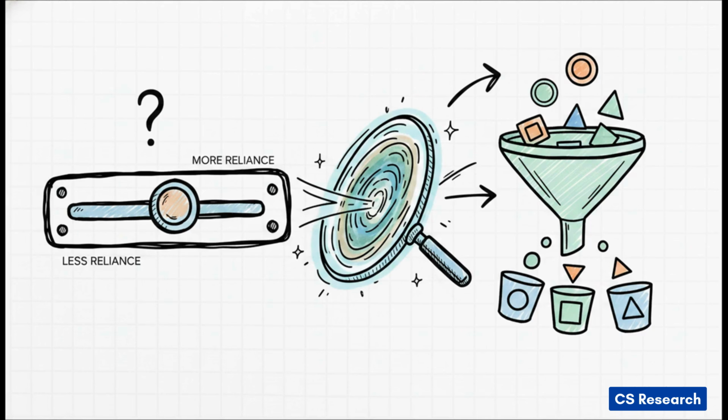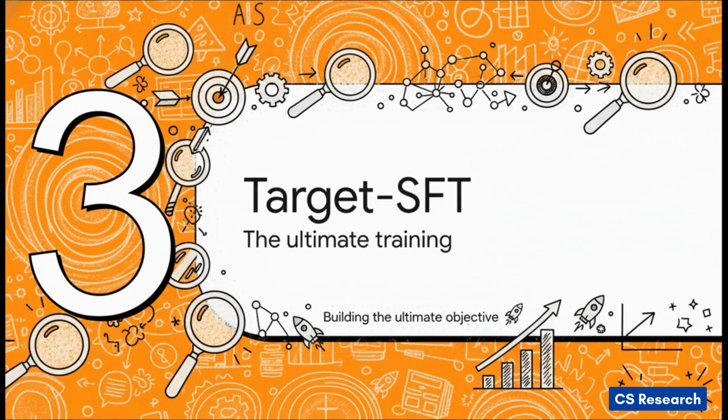And what's wild is that this simple lens actually unifies a ton of existing, seemingly completely unrelated AI training methods into one single, coherent design space. All right, Section 3, Target-SFT. Let's look at the ultimate training combination.